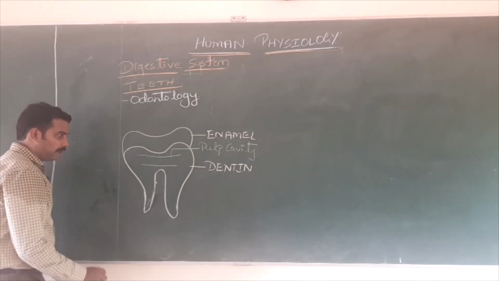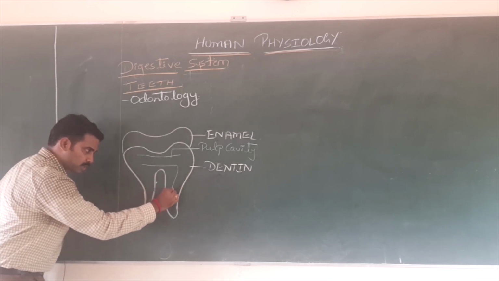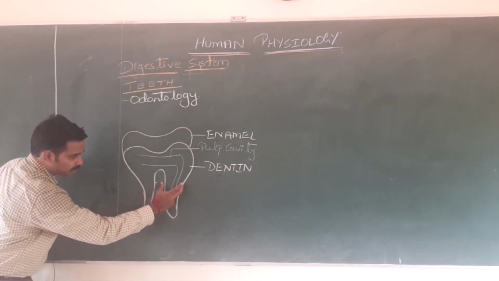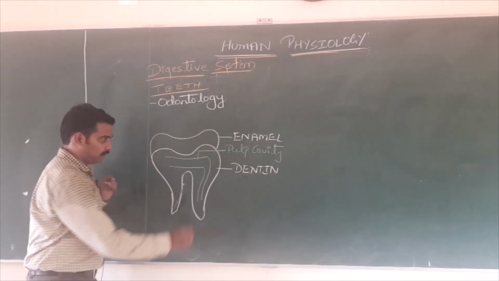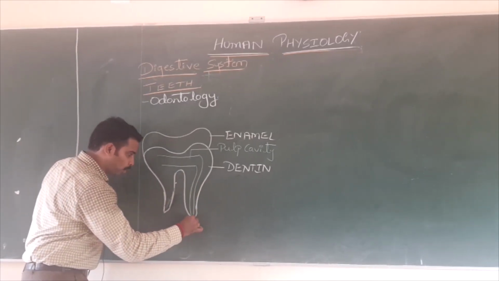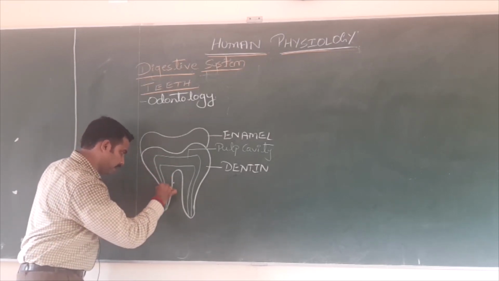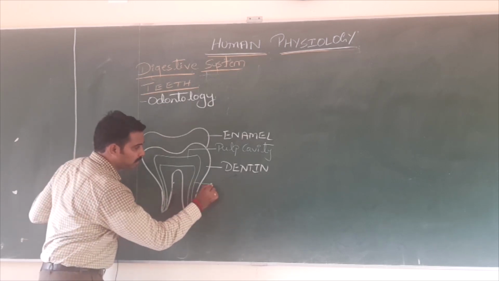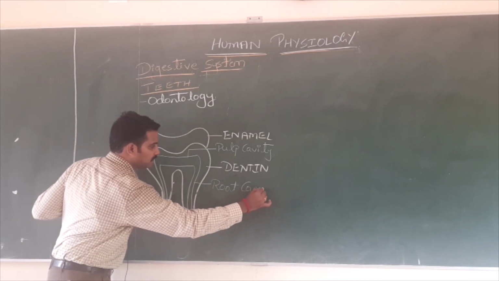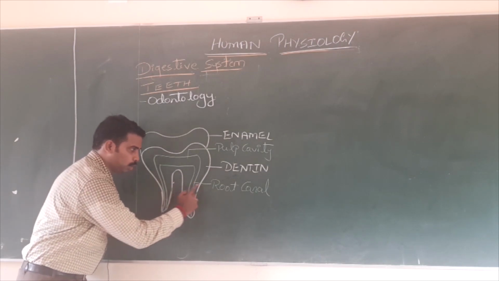What is that called? Pulp cavity. Now what happens? The pulp cavity continues into the root of the teeth. This is the root of the teeth. I repeat, the pulp cavity continues through the root of the teeth. This is called what? You might have heard about it. Root canal. The cavity continues into the root canal.